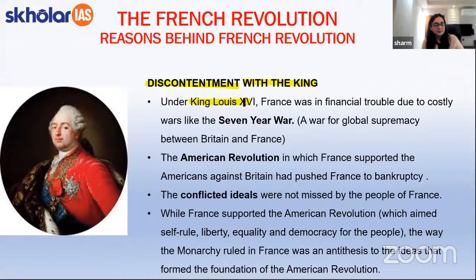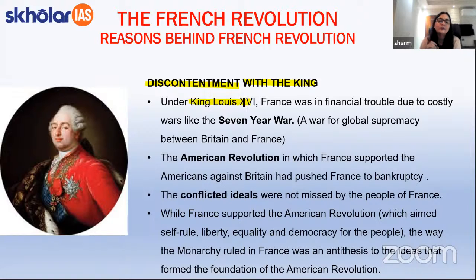Apart from this, students, it will be important to note that there was reckless financial distribution under the reign of King Louis XVI, because of which, again, the Third Estate people were unhappy, as they were the ones who had to bear the burden of all the taxes.